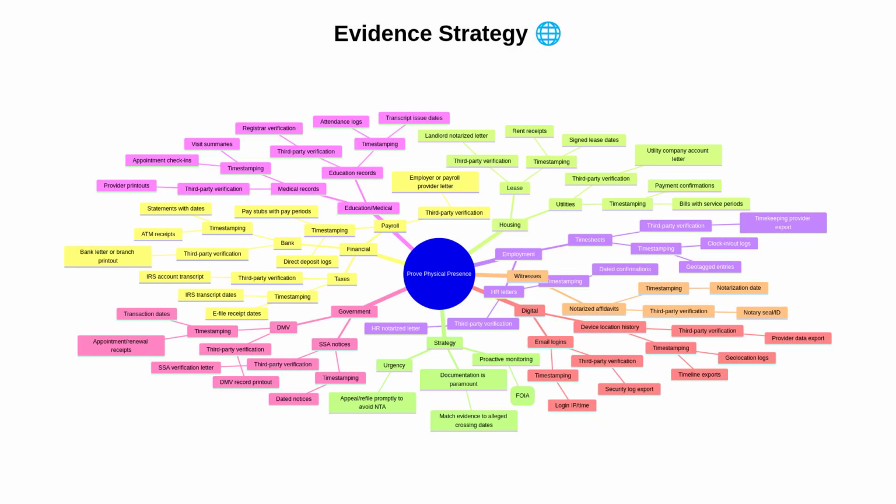Education and medical records provide institutional timestamps. Government mail such as DMV or Social Security notices help corroborate residency. Digital footprints like device location logs and email login metadata can support the timeline. Witness affidavits should be notarized when possible to enhance credibility.